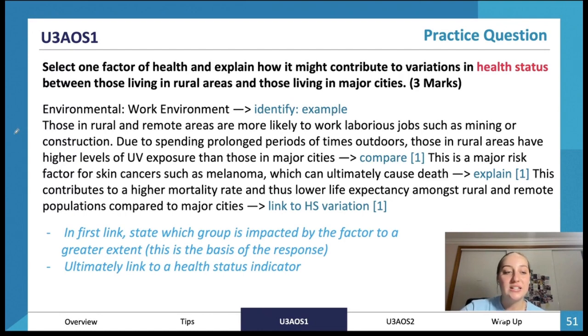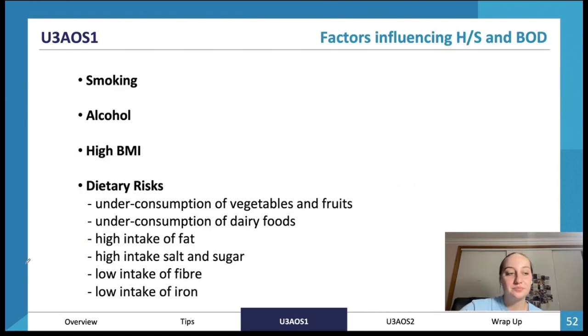So that's just a bit of a breakdown of the question that we just did, if you want to have a little bit more of a look at that one.